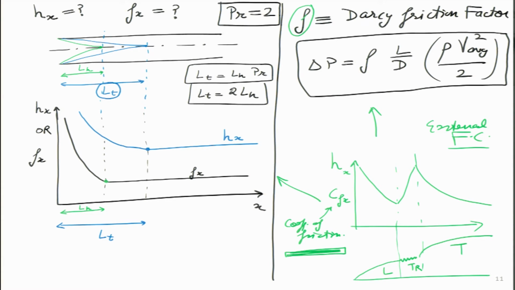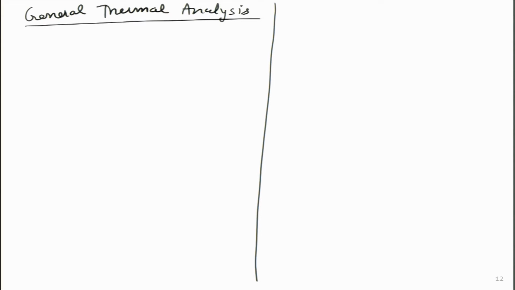Now, we come to the general thermal analysis of the flow inside the pipe, and let us go ahead and do this, because this will give us a lot of answers. As earlier, we will do it for two cases once again. Case 1 will again be where the heat flux is constant, and later on we will look at case 2 where the exterior temperature, the temperature of the surface, is constant.